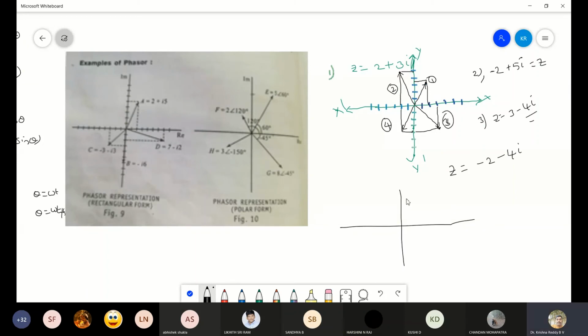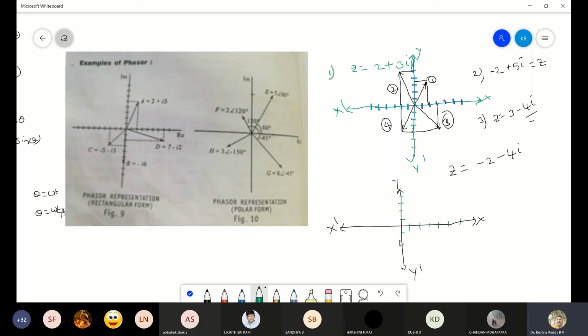So look here, this is the x and this is y, y dash as well as the x dash. As usual, I'll mark the coordinates like 1, 2, 3, 4, 1, 2, 3, 4, 5, 6.